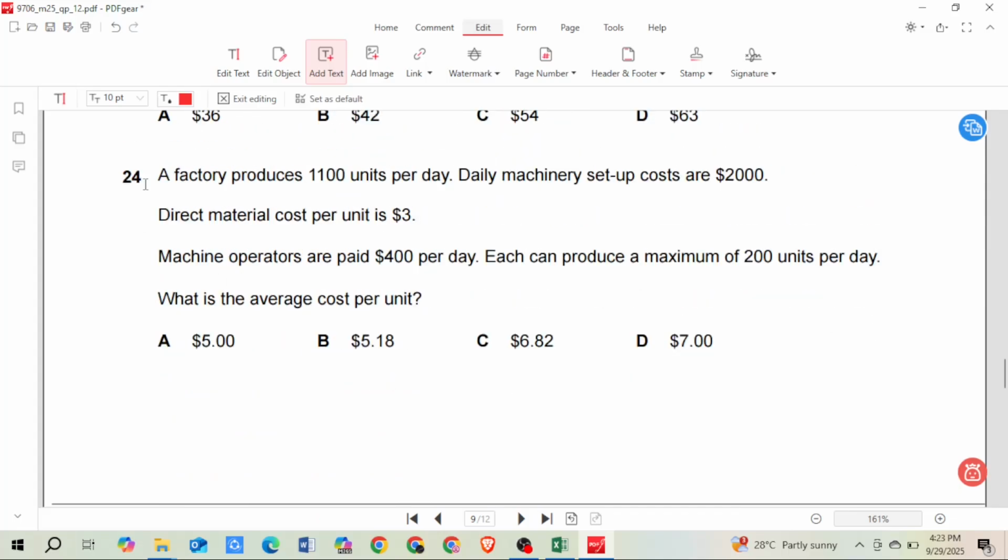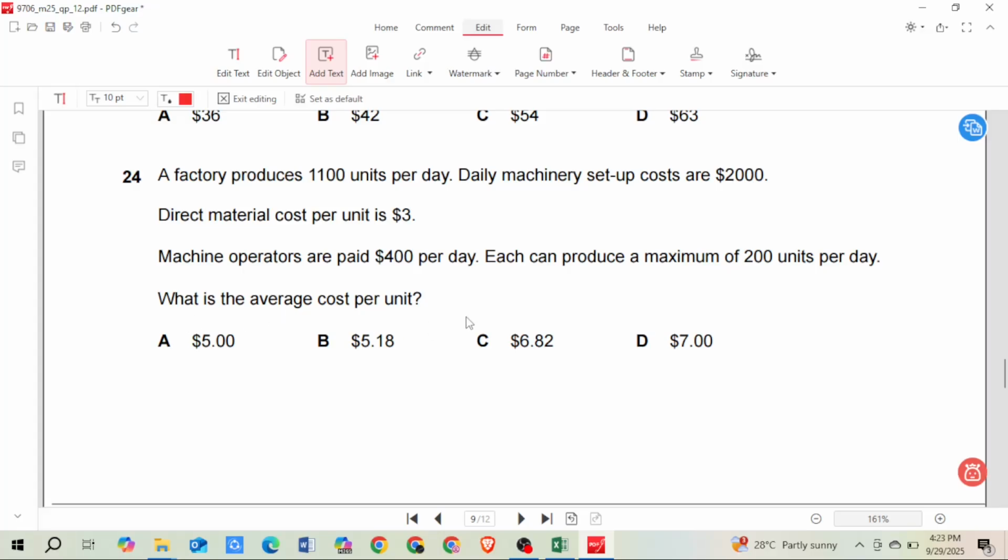Question 24: A factory produces 1,100 units per day. The daily machinery setup cost is $2,000. Direct material cost per unit is $3, and machine operators are paid $4 per day. Each can produce a maximum of 200 units per day. What is the average cost per unit?